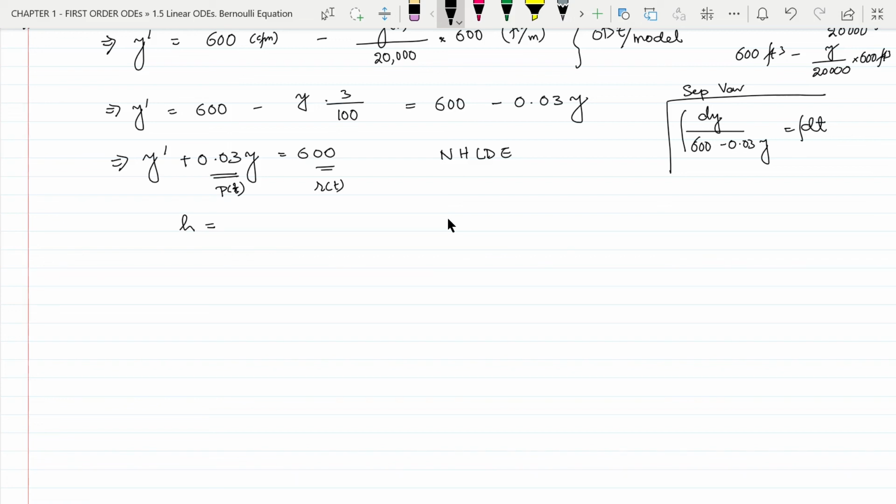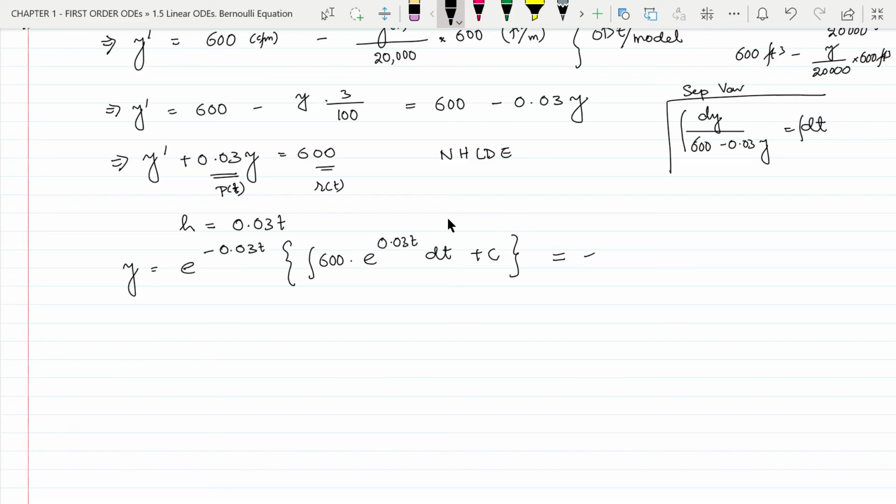So we have h equal to integration of p dt, which is 0.03t, and the solution y equal to e to the power minus 0.03t whole into integration of 600, the r of x term, multiplied by e to the power 0.03t dt plus constant of integration c.